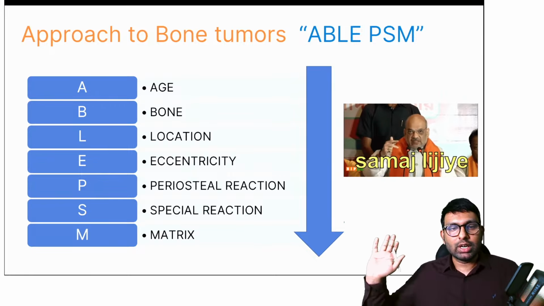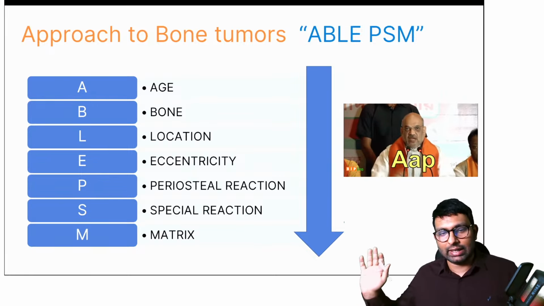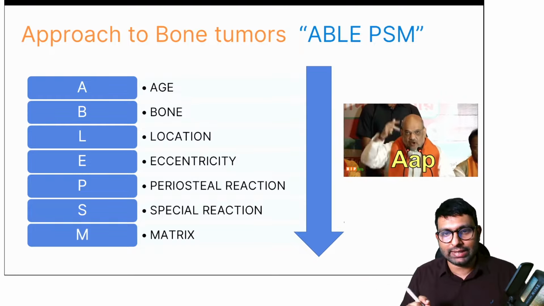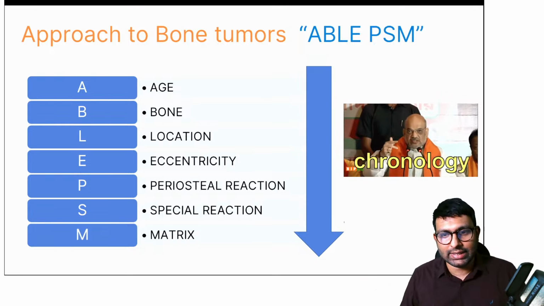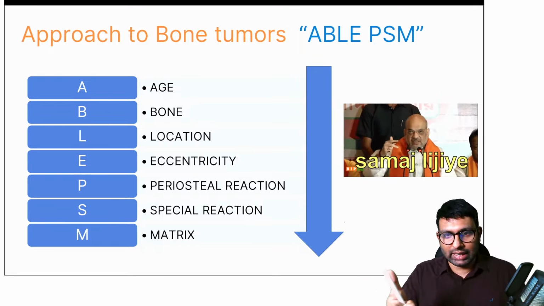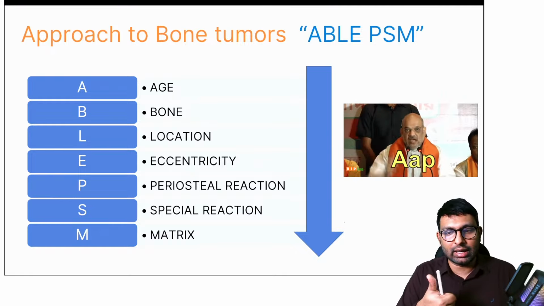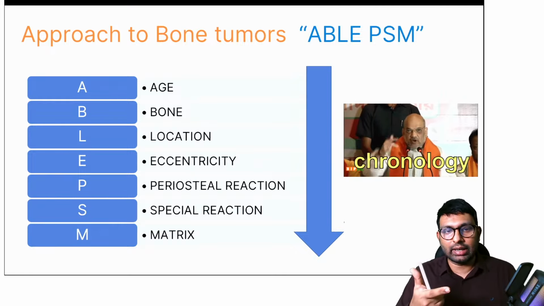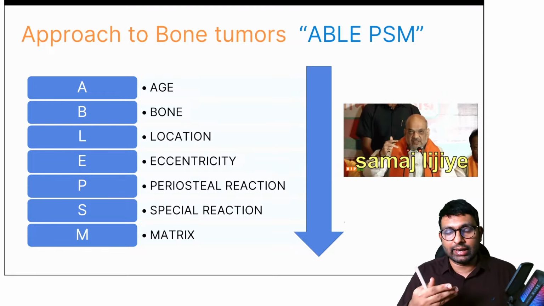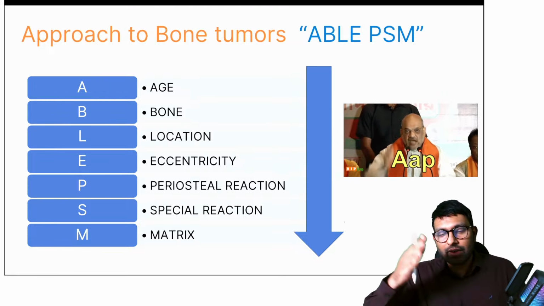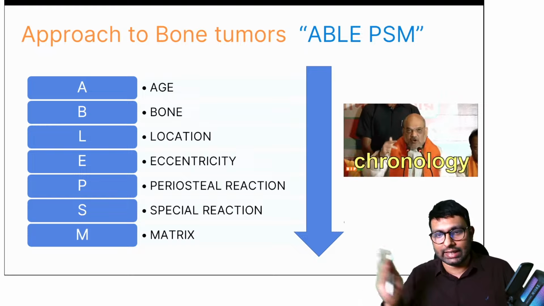The approach is to identify these many criteria, and I've given it a mnemonic, ABLE PSM. Where A stands for age, like Dr. Jain said, age is one criterion; which bone is another criterion; location is the third; eccentricity is another. Eccentricity meaning whether it is central, cortical, or eccentric.